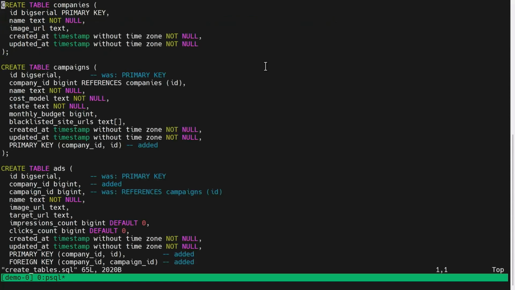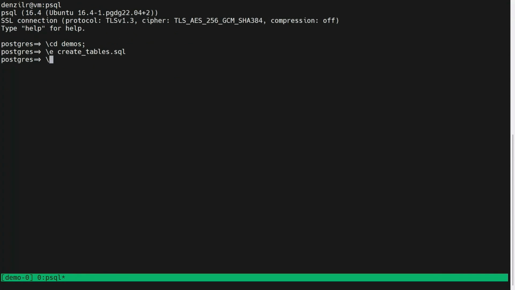So I'm showing you a create tables script here. This is just normal tables. You have a companies table with an ID primary key. You have a campaigns table with a campaign ID referencing the company ID, with a primary key that includes the company ID distribution key, because that's what we're going to distribute it on. And so, we'll create this table. And this is not a distributed table at this point. It's just a normal Postgres table.